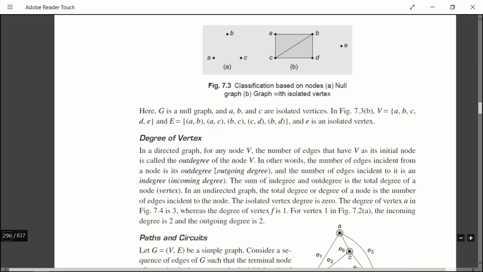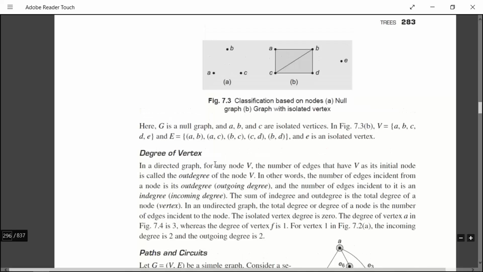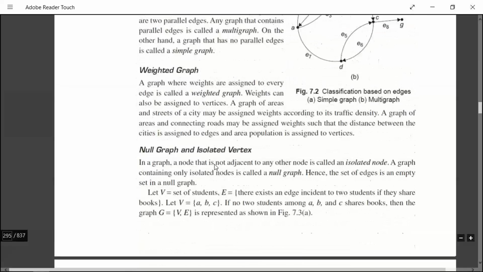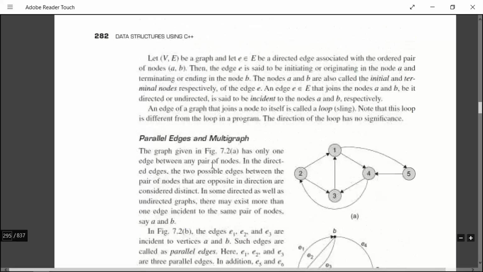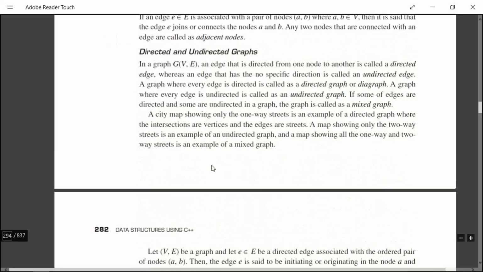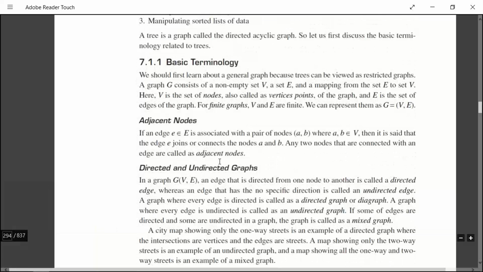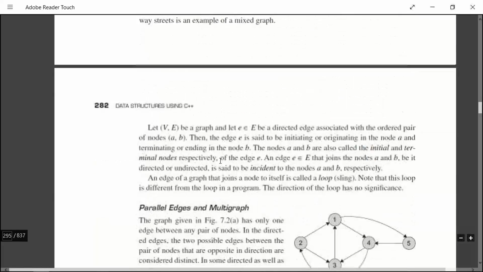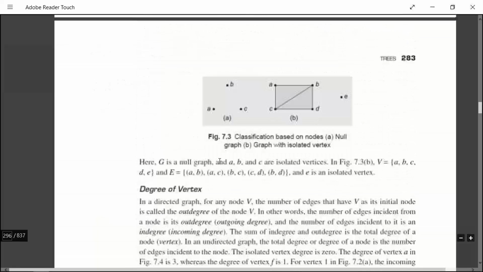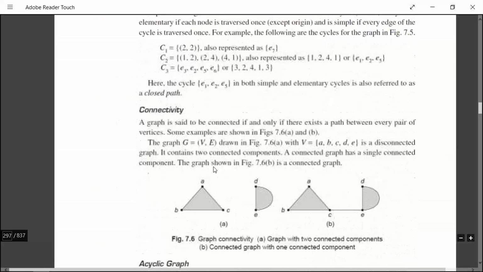So a tree is nothing but an acyclic graph. I mean a graph which doesn't have any cycle, which is not having any circuits in it. Based on these definitions only, we will be learning the next definitions or terms related to trees. So please, if you have any doubts regarding this, do listen to the previous video and then come back to this class and listen to this video.